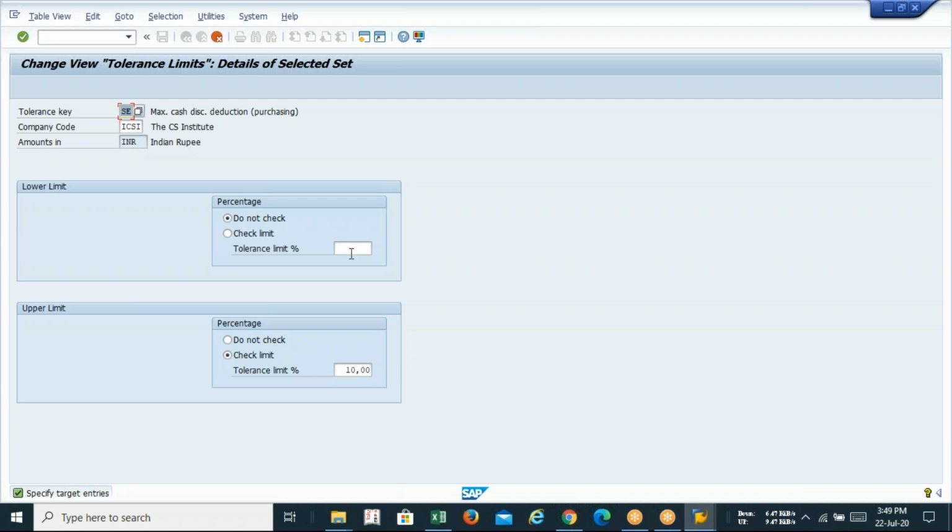Okay. Richard, tolerance means a maximum limit. In SAP, the tolerance means maximum limit or upper limit. So this much of percent your company code can take as a variance. So percentage can be anything. It can be 10%, it can be 1%.